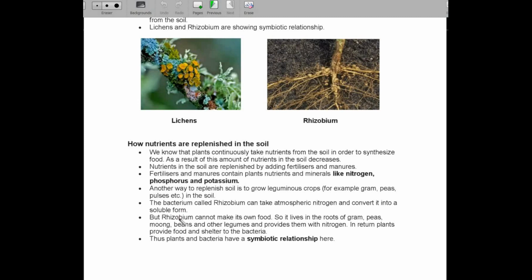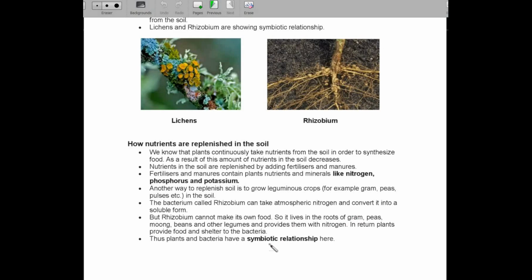And what happens by this? The nutrient is absorbed by these bacteria in the soil, and these rhizobium in return take the food from these leguminous plants like gram, peas.